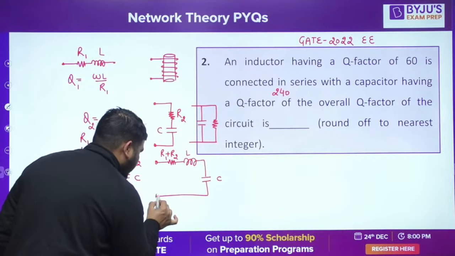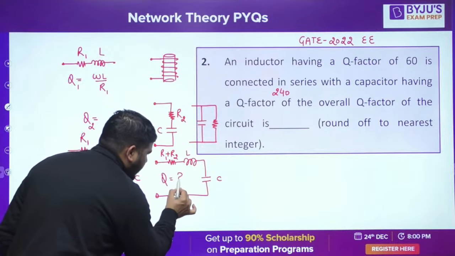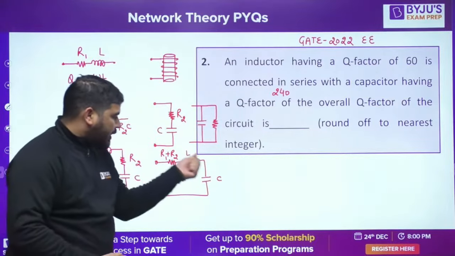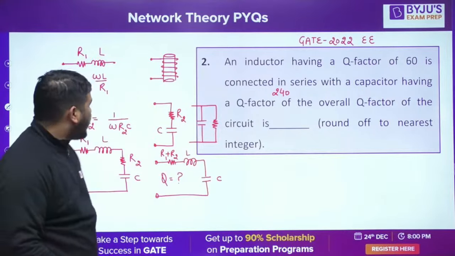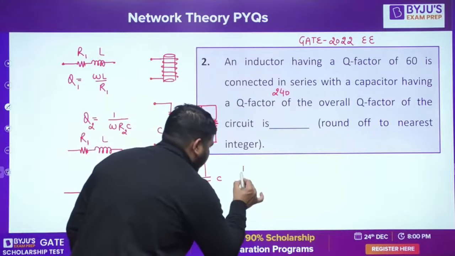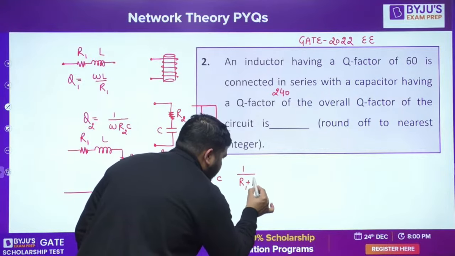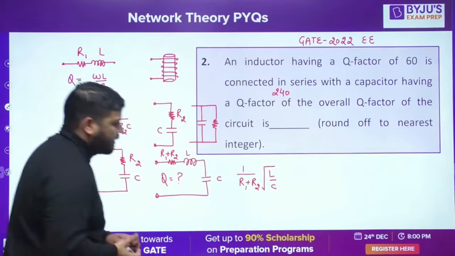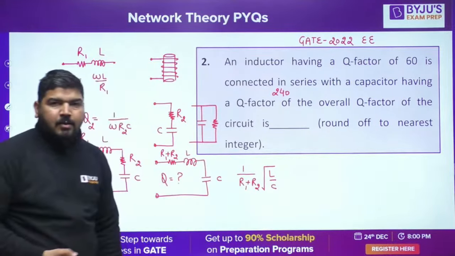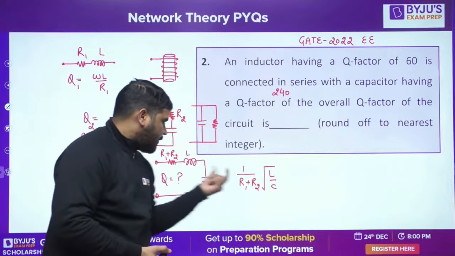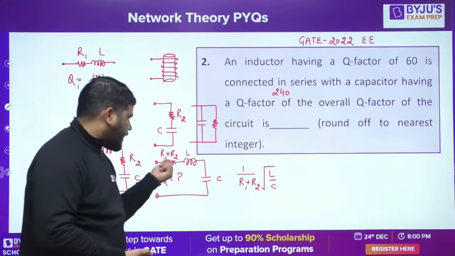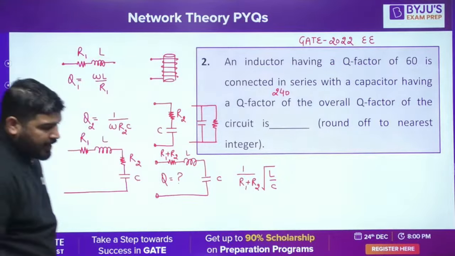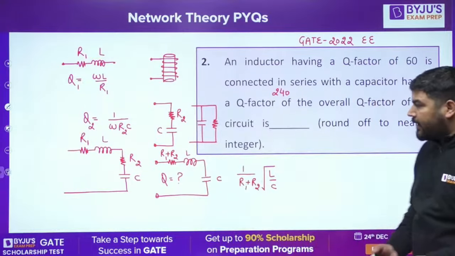Now I need to calculate the quality factor of this circuit. Tell me guys, what is the quality factor of this circuit? The quality factor of this circuit is 1 by R1 plus R2 root L by C. In a series RLC circuit, the quality factor is 1 by R, whatever the resistance is. Now the resistance is R1 plus R2, into root of L by C. Is it fine guys? 1 by R root of L by C.